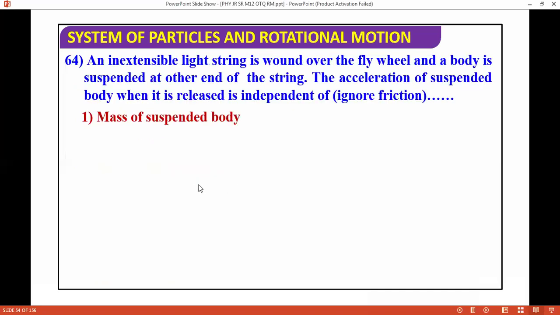an inextensible light string is wound over the flywheel and a body is suspended at one end of the string. The acceleration of the suspended body when it is released is independent of: mass of suspended body, mass of wheel, radius of wheel. So the answer is radius of wheel. This question is easy. You will read the question, you will understand it.